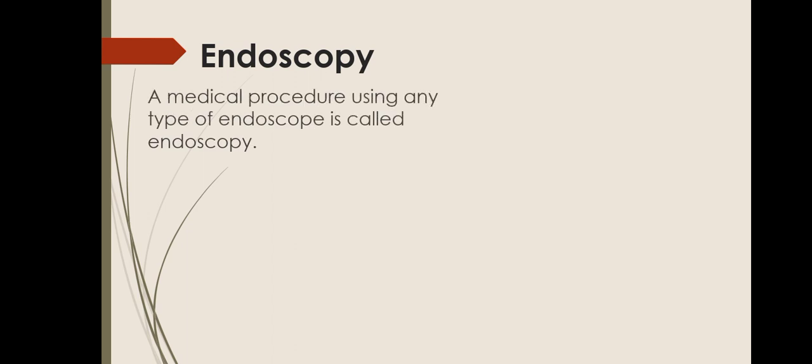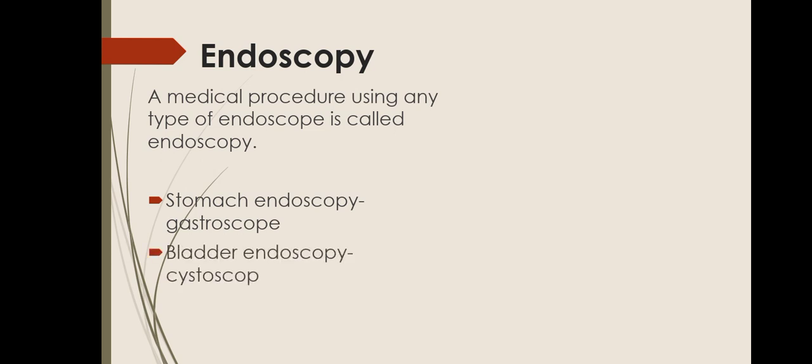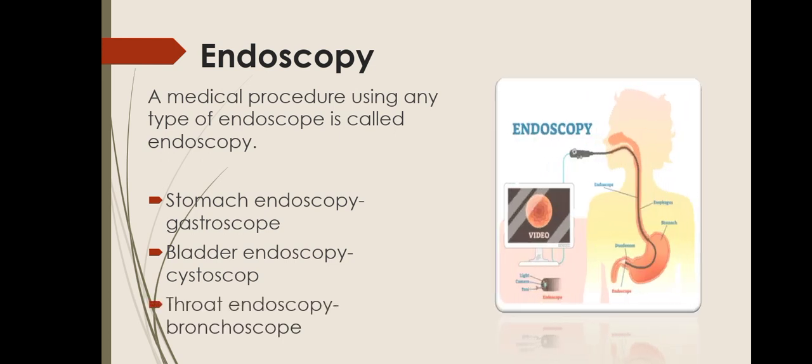Doctors can examine that organ easily. What is endoscopy? A medical procedure using any type of endoscope is called endoscopy. Stomach endoscopy is called gastroscope. Bladder endoscopy is called cystoscope, and the throat endoscopy is called bronchoscope.